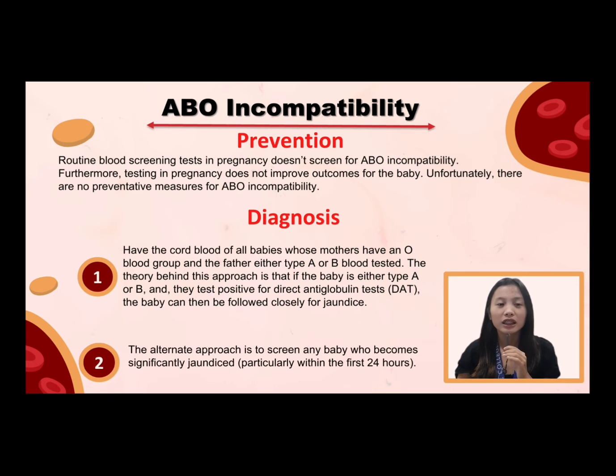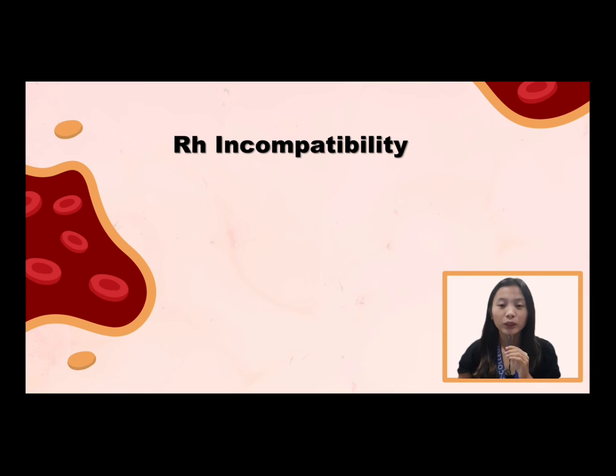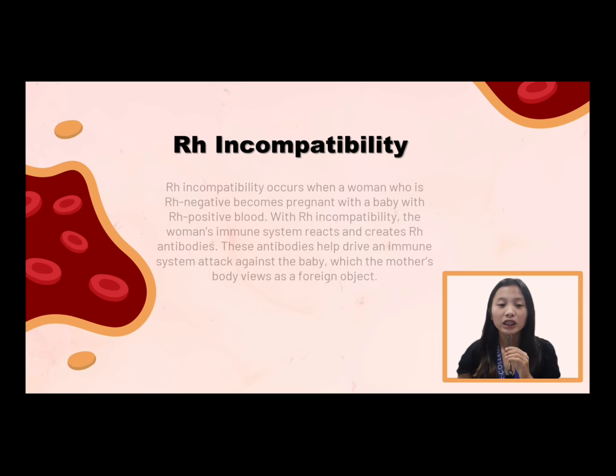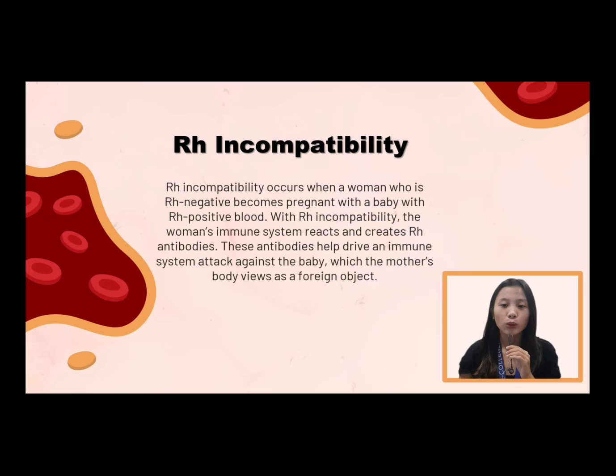Thank you, Carl. The second blood incompatibility in pregnancy is Rh incompatibility. Rh incompatibility occurs when a woman who is Rh negative becomes pregnant with a baby with Rh positive blood. With Rh incompatibility, the woman's immune system reacts and creates Rh antibodies. These antibodies help drive an immune system attack against the baby, which the mother's body views as a foreign object.